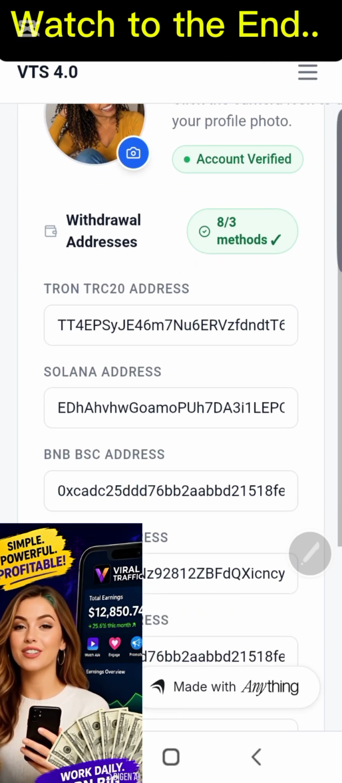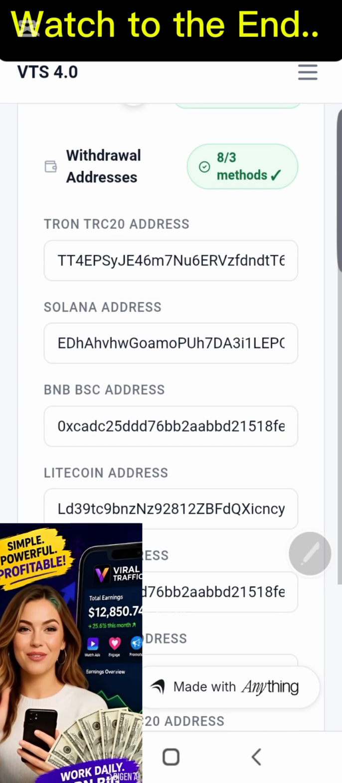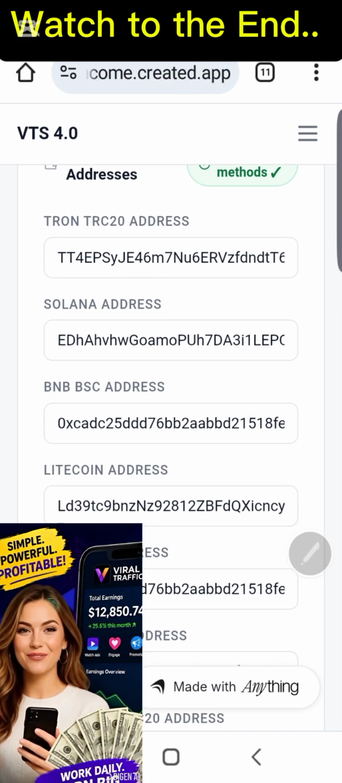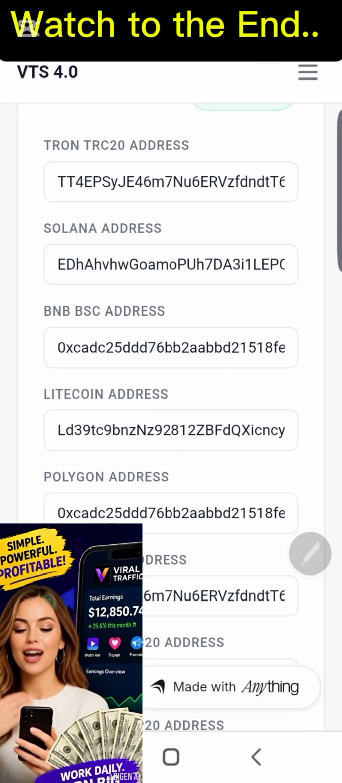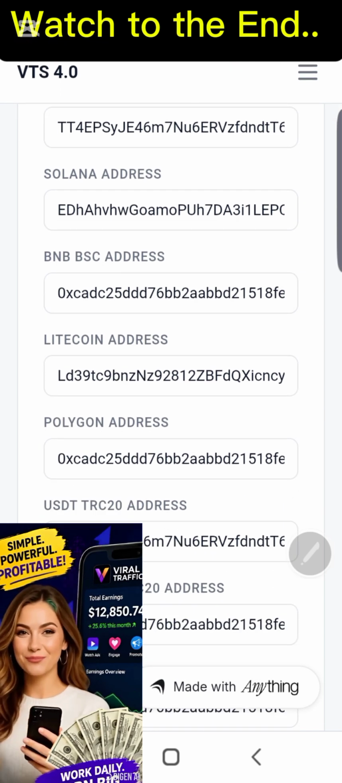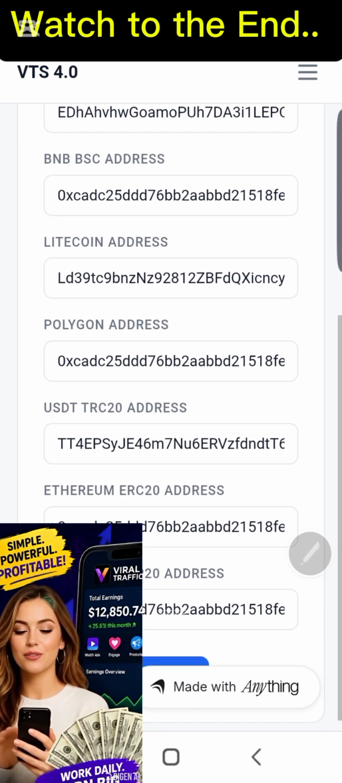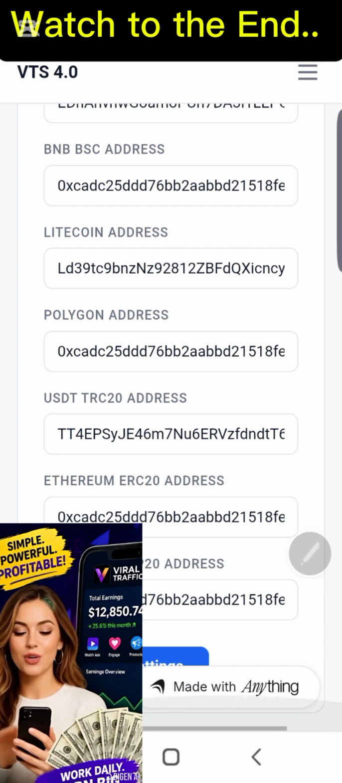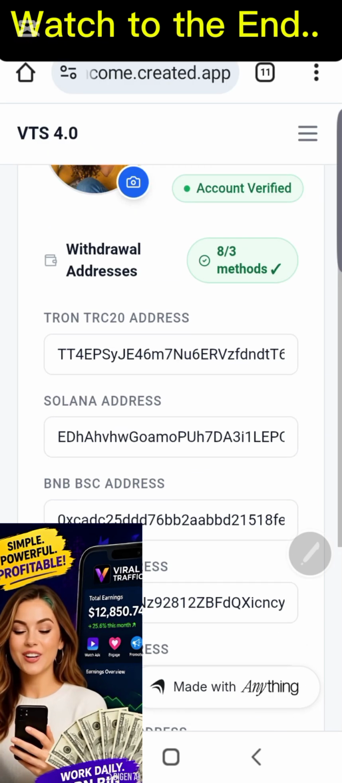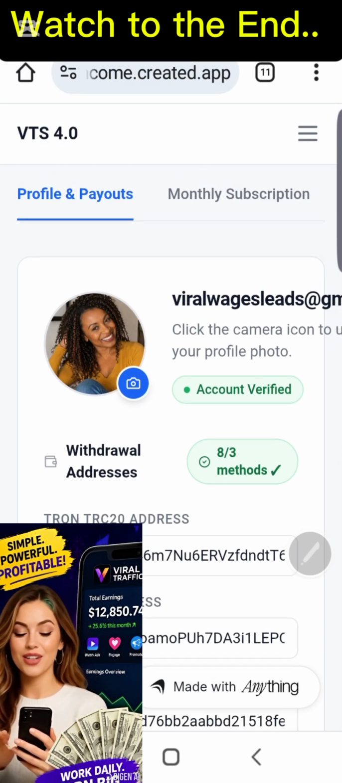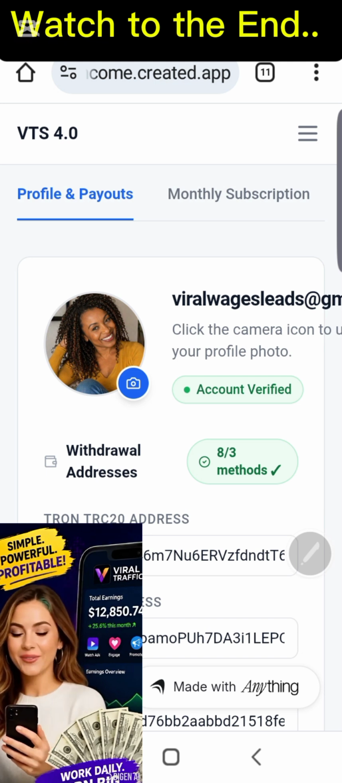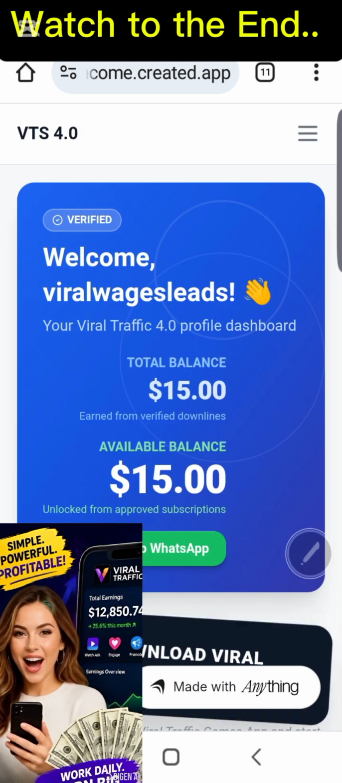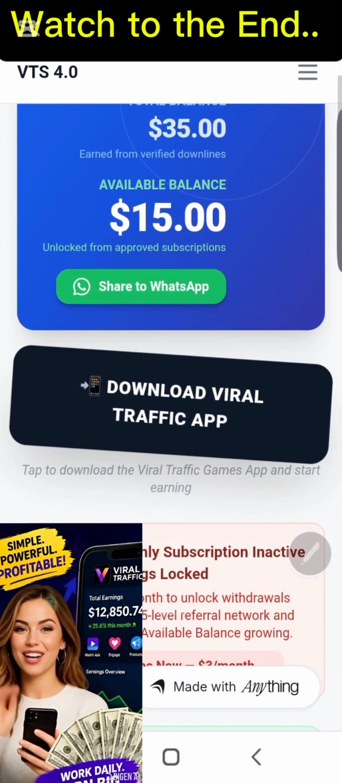You make sure you have uploaded your profile picture and or your business logo. And then you have entered at least 3 minimum payment methods. You can receive payment with Tron. You can receive payment with Solana. You can receive payment with BNB. You can receive payment with Litecoin. You can receive payment with Polygon. You can receive payment with USDT TRC20. You can receive payment also with Ethereum ERC20, and Ethereum BEP20. So there are many ways you can get paid on Viral Traffic.